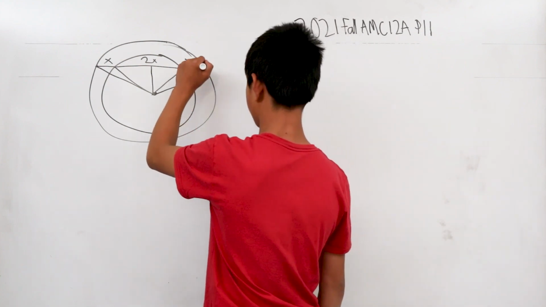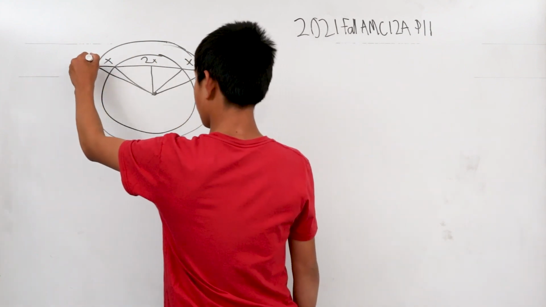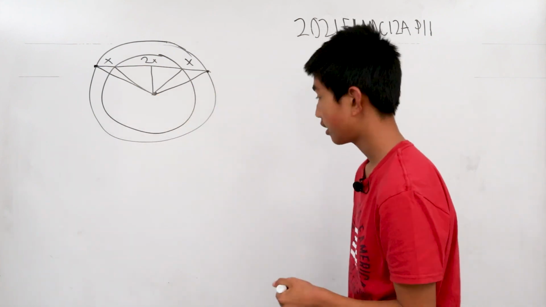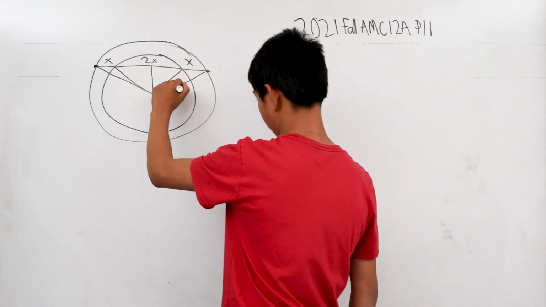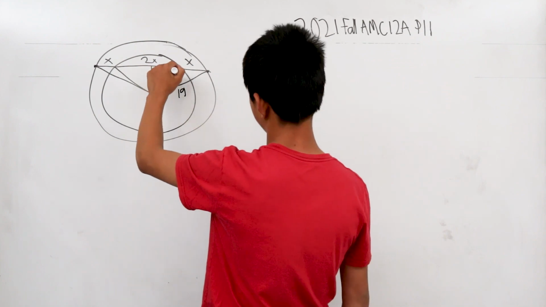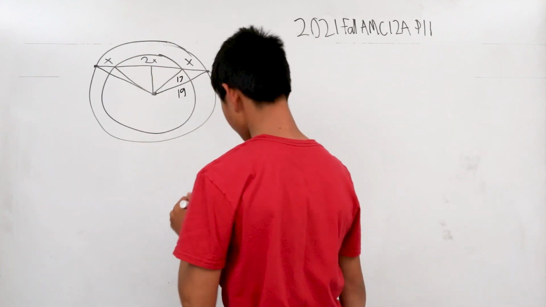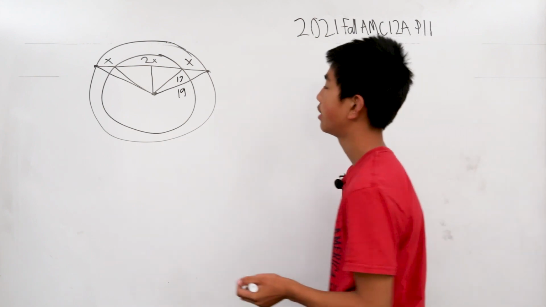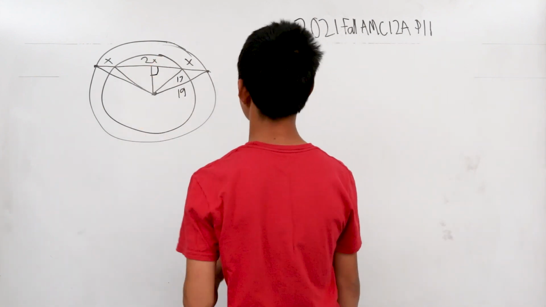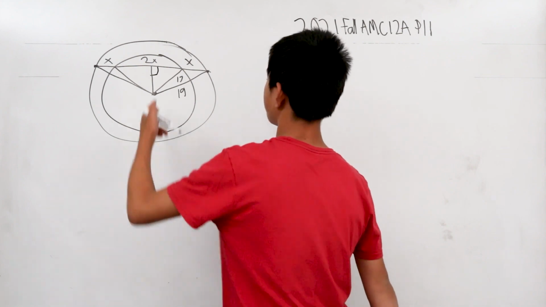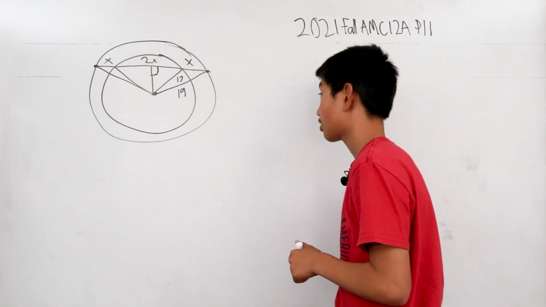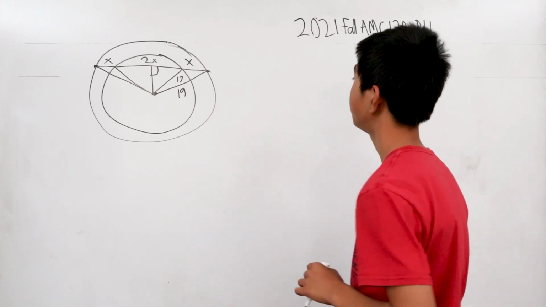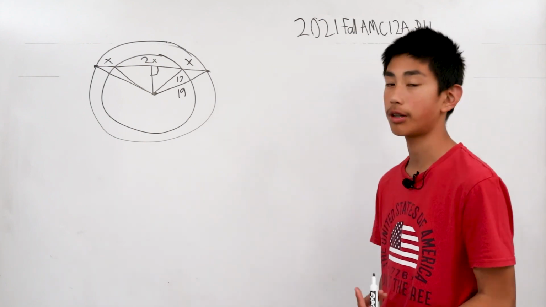You note that the distance from the middle of the circle to one of these outer points is 19, as it's the radius of the outer circle, and this is 17 because that's the radius of the smaller circle. We know that this is a right angle, that is a straight chord, and a perpendicular bisector in this case is always perpendicular to that line. So we can use Pythagorean's theorem.